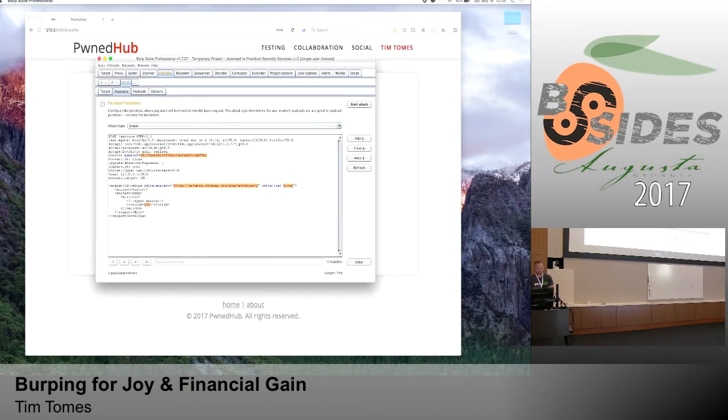Okay, and let's look at the positions. One of the things I want to point out here is you see all the highlighted areas? Those are the things that Burp identified as possible input parameters. Okay? It successfully identified that one right there as an injectable parameter here. But that's not always the case. If the application is a little bit wonky in terms of the format of the XML, or maybe the content type settings, and so forth, it may not identify certain things as being an injectable parameter.